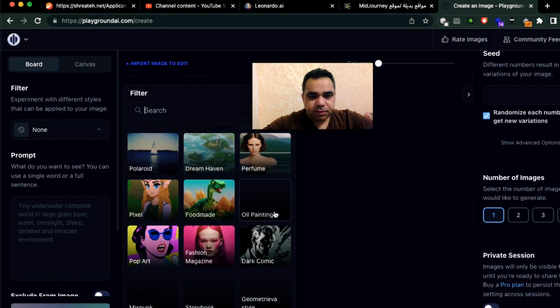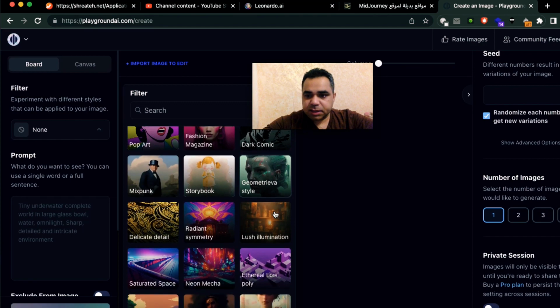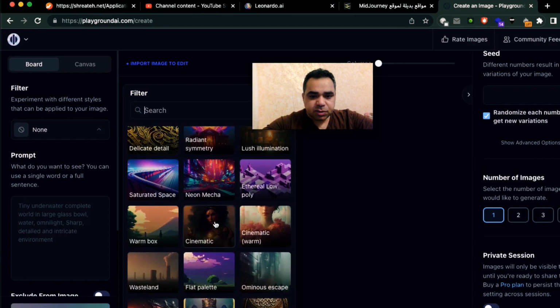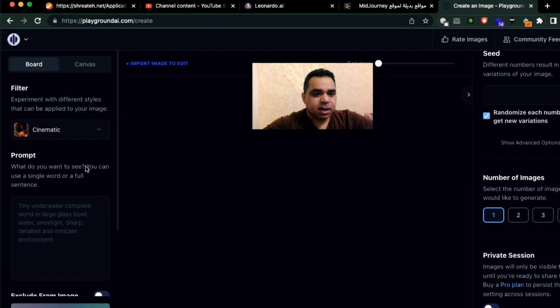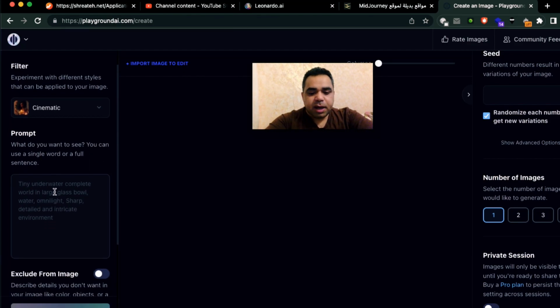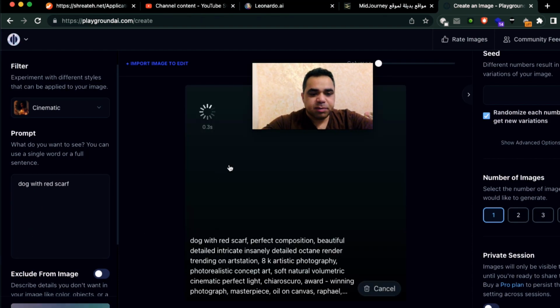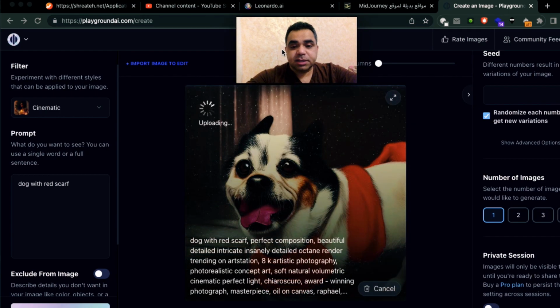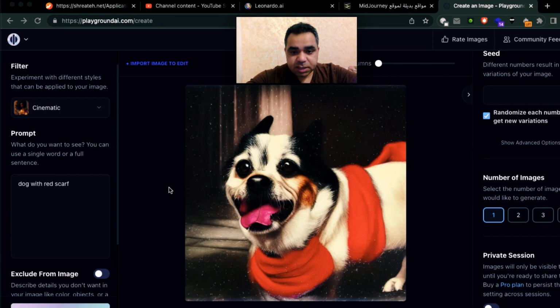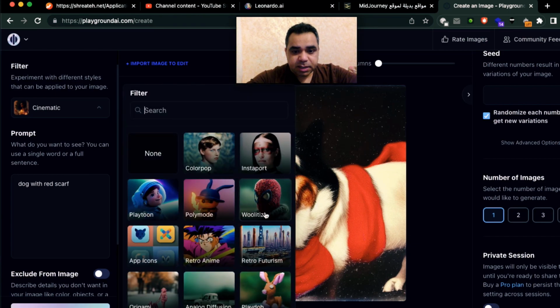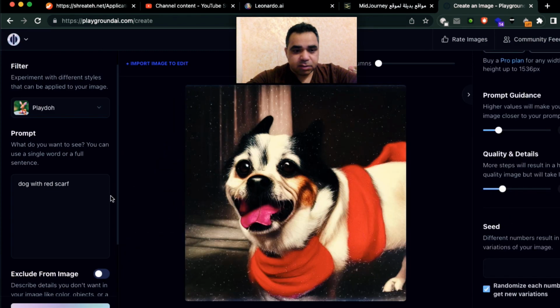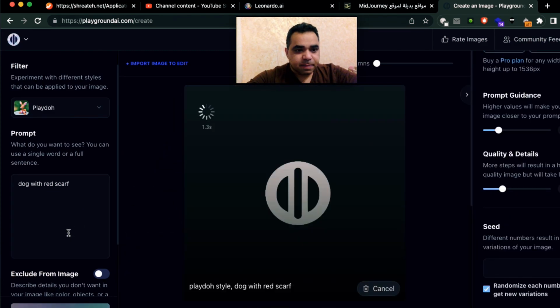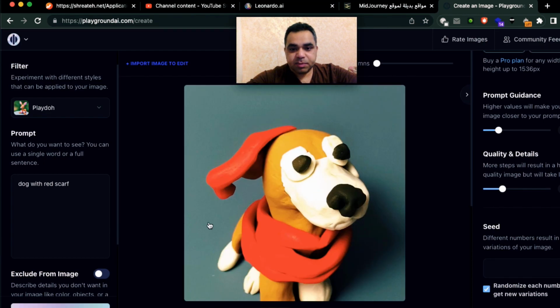Okay, these are so amazing filters, guys. I think they added them newly. Let's go to cinematic. Okay, mostly I like to do cinematic. So let's go for dog with red scarf and hit the generate button to see how accurate this AI can generate. What is this dog with a scarf? I don't like this dog, guys. So let's change the filter and let's choose Play-Doh and generate back again. Oh, it's funny. Okay.